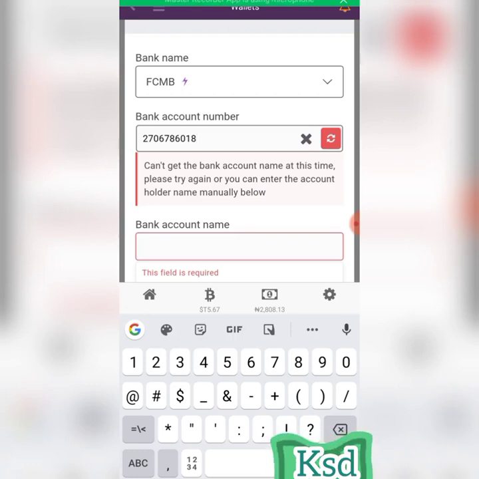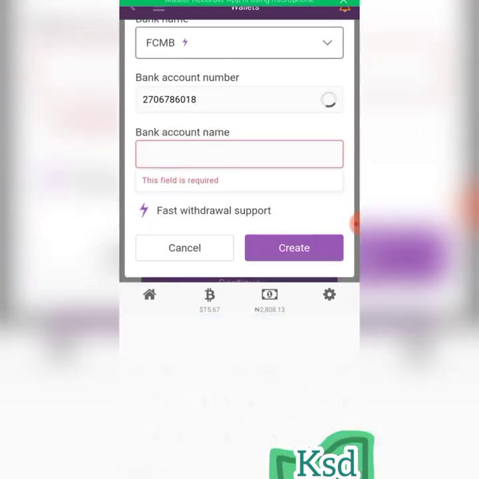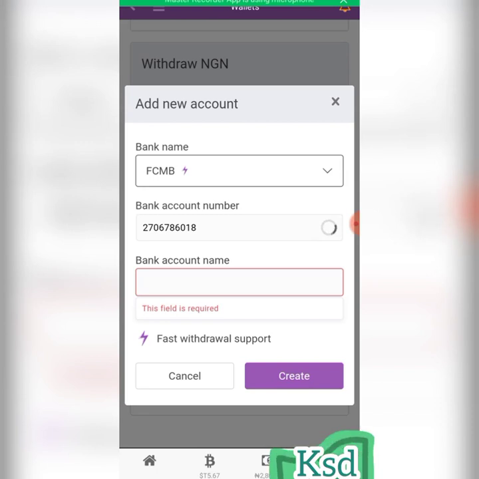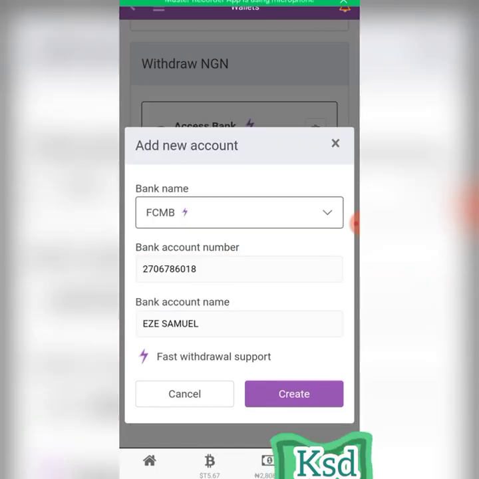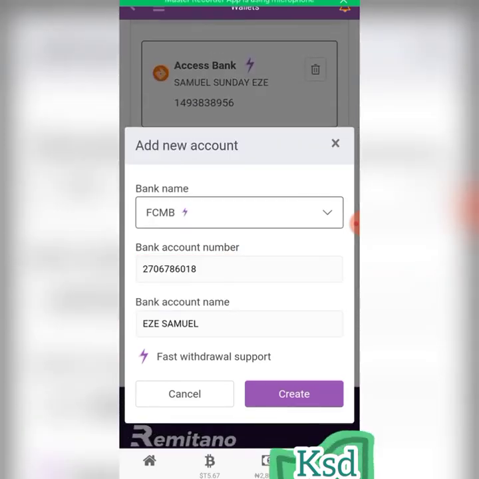2706786018. So it's supposed to locate my name automatically. But if you don't find it, I can add it manually. Okay, do you see it now? It has added my name there. So if you do the first one and you don't get it, you just click on refresh, it will get it for you. So you click on great.